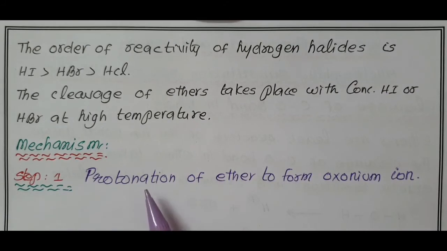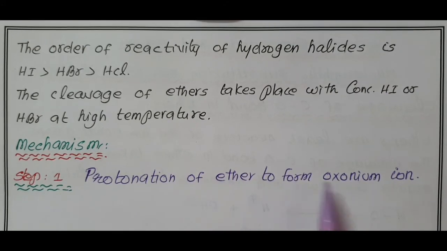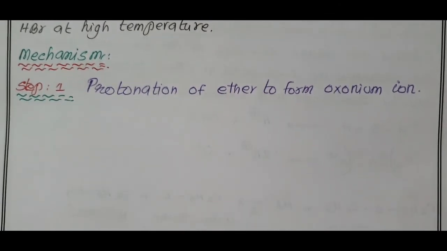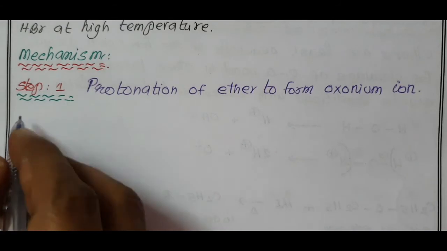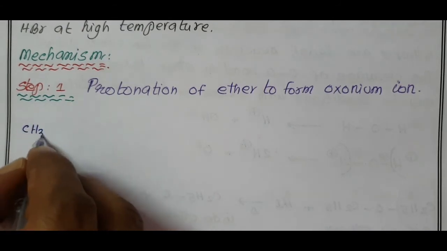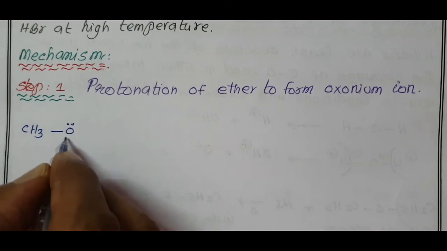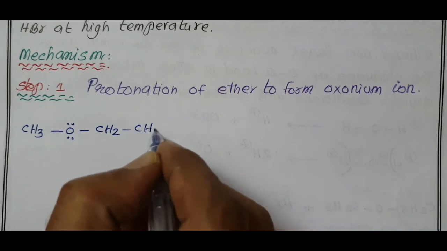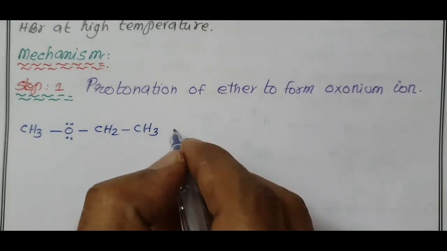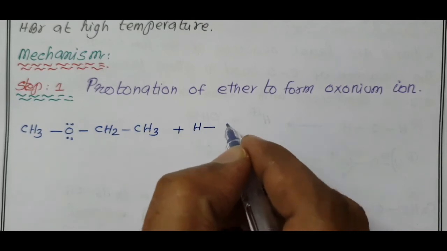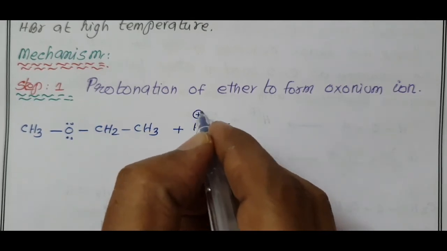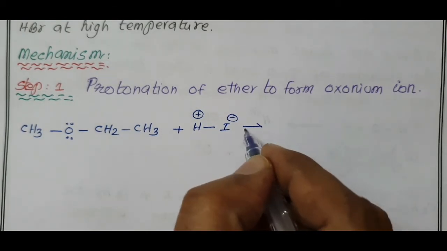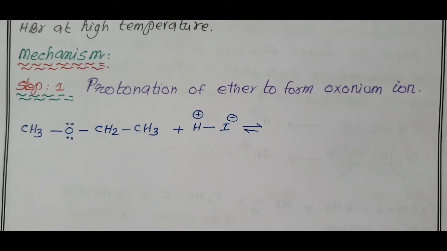Step 1, protonation of ether to form oxonium ion. Methoxyethane, mixed ether, protonation. CH3O, oxygen has 2 pairs of electrons, CH2CH3, methoxyethane. When treated with HI, the charge on H becomes plus, iodine is minus. An equilibrium reaction, protonation takes place.